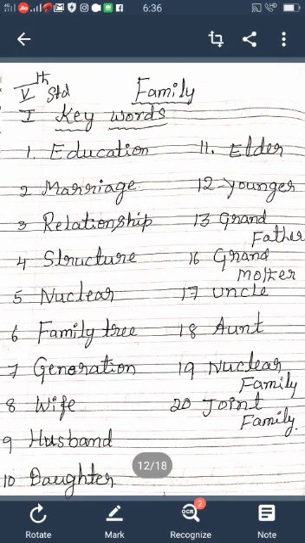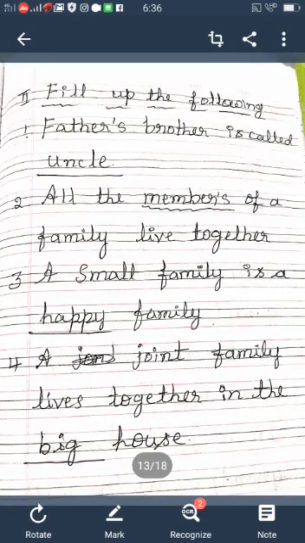Education, marriage, relationship, structure, nuclear, family tree, generation, wife, husband, daughter, elder, younger, grandfather, grandmother, uncle, aunt, nuclear family, joint family.